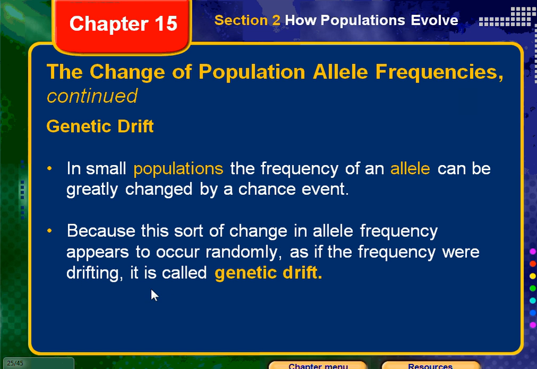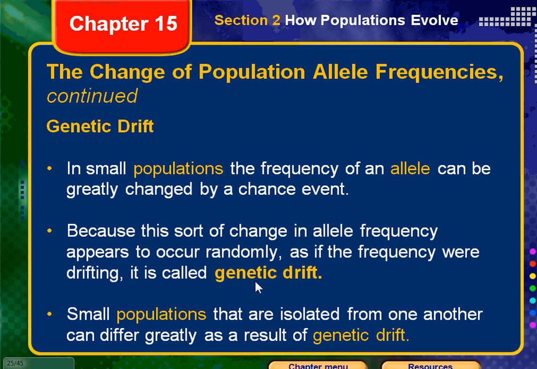Small populations that are isolated from one another can differ greatly because of this genetic drift.